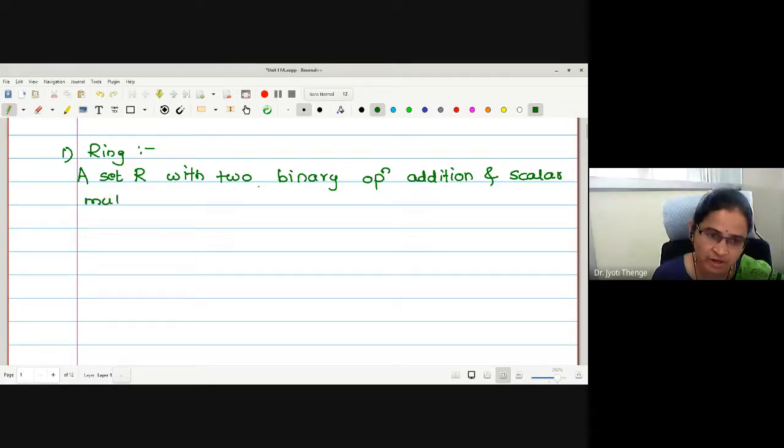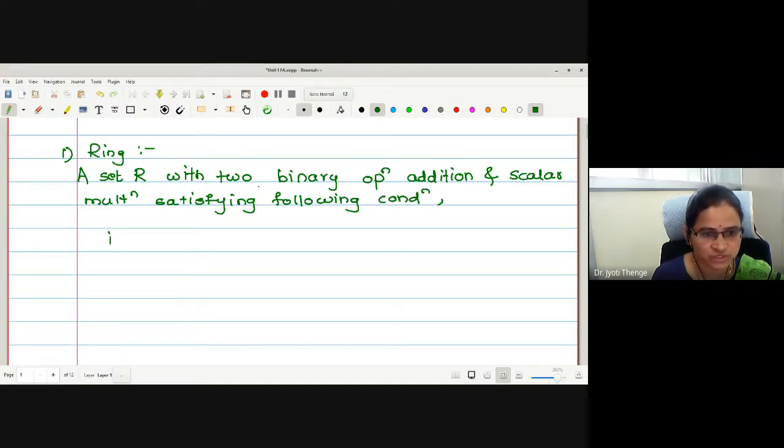Addition and scalar multiplication satisfying the following conditions. First condition. What is the first condition? We will write all the conditions.